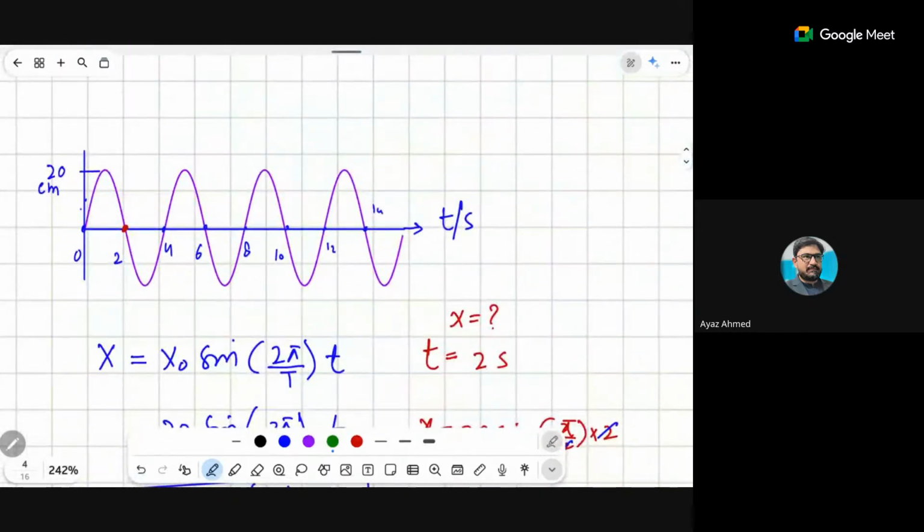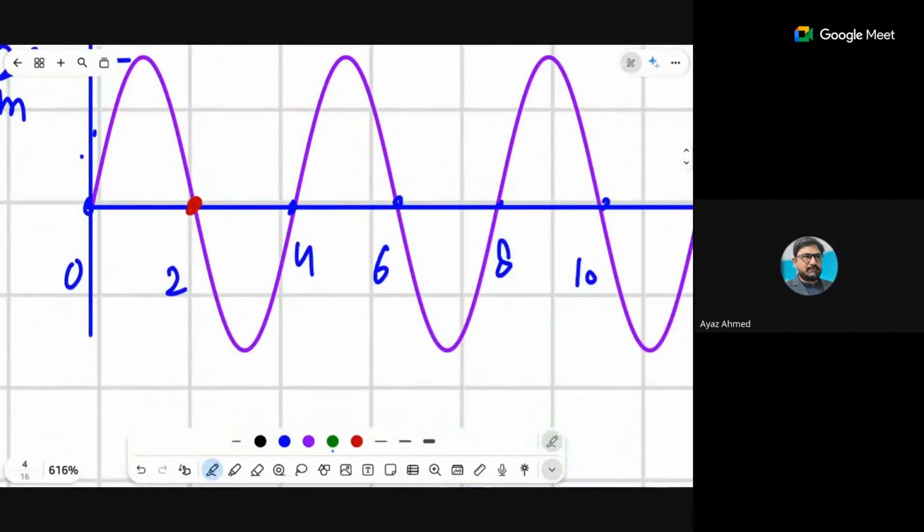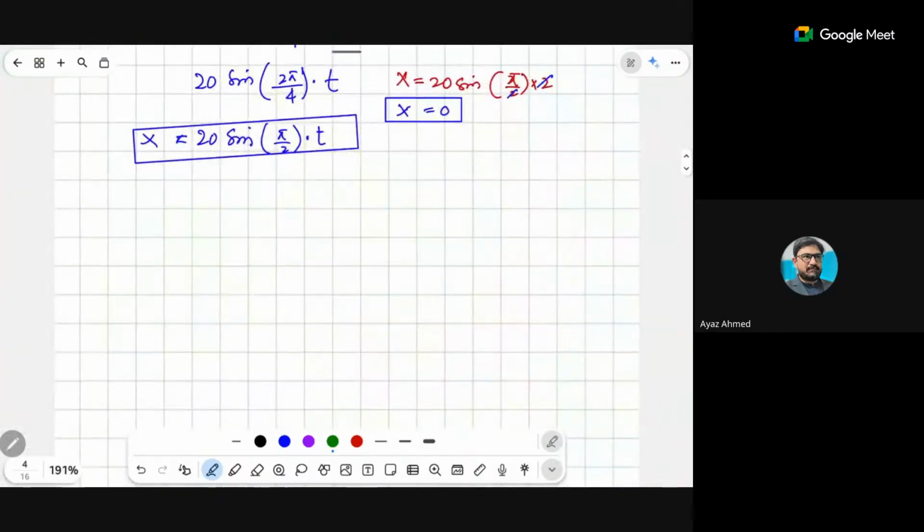Now it is a very obvious technique. If I want to find the displacement at any instant of time, for example, 0.3 seconds, so if I want to find the displacement of the wave after 0.3 seconds, I will write this equation, x equals x naught sine 2 pi by T into small t.